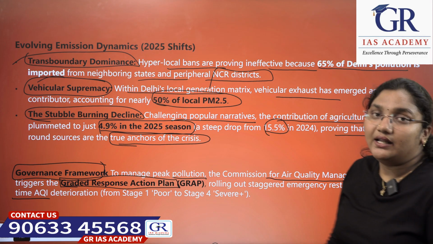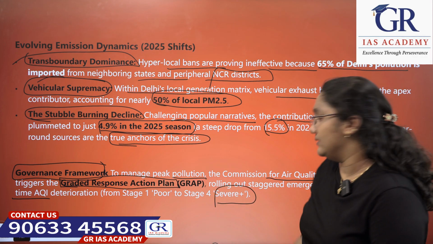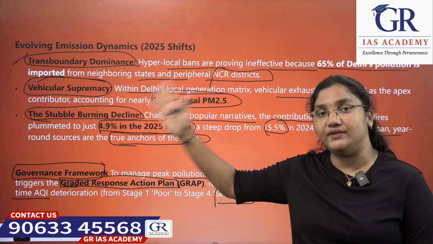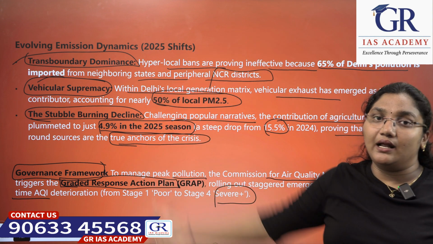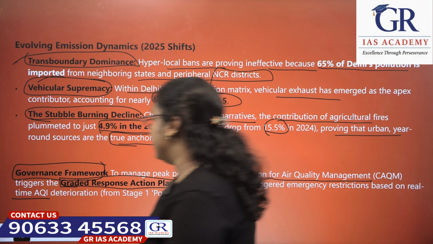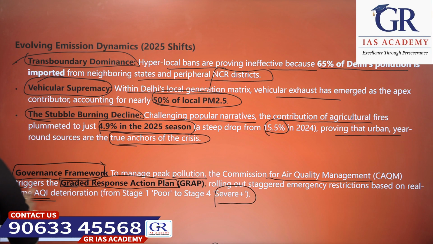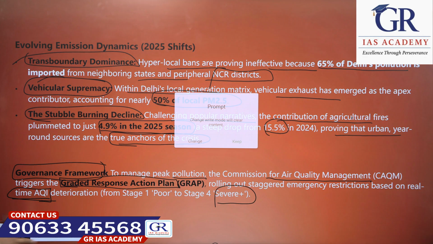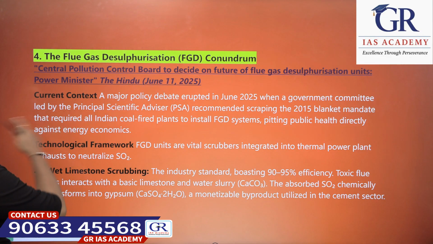Stage 1 is poor and stage 4 is severe plus. Okay, this is the governance framework for the pollution.